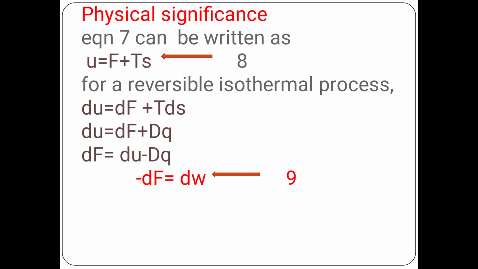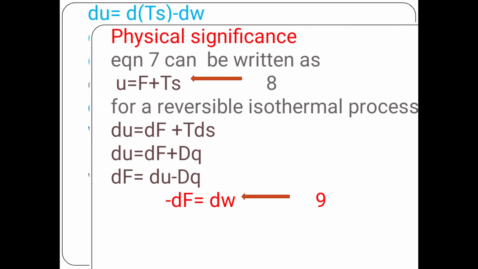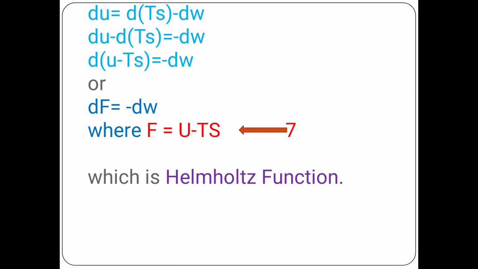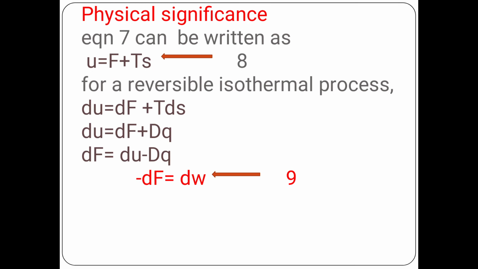Finally -dF = dW, because already we know that dF = -dW here. So the same thing here. Take the minus to the left hand side, that will become -dF = dW. This is equation number 9.